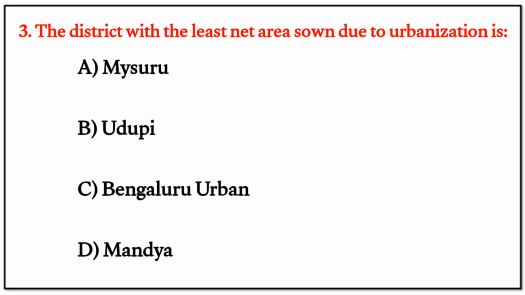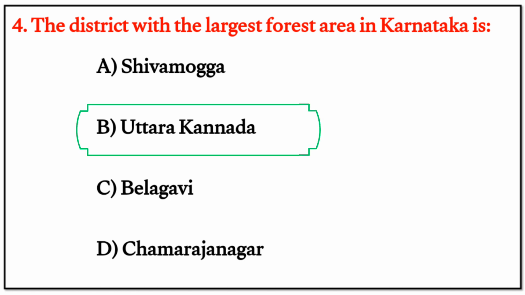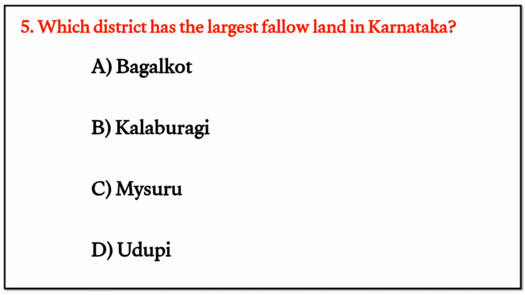Next, third. The district with the least net area sown due to urbanization is, options are A, B, C, and D. Our correct option is the third one, Bangalore urban. Next, the district with the largest forest area in Karnataka is, options are here A, B, C, and D. Our correct option is the second one, B, Uttara Kannada. Next, which district has the largest fallow land in Karnataka? Options are here A, B, C, and D. Our right option is the second one, Kalburgi.